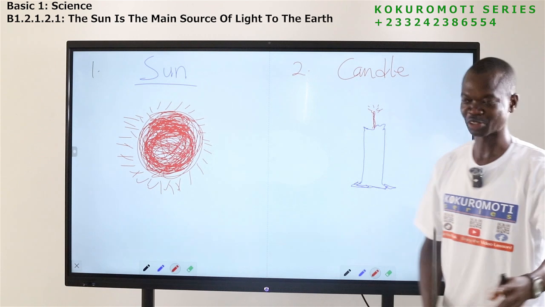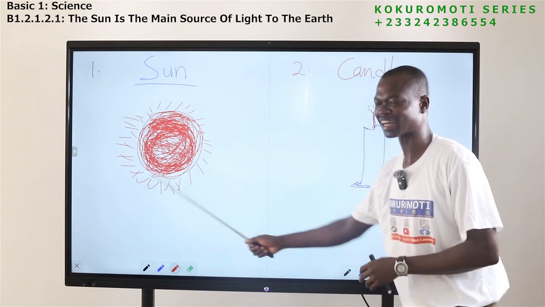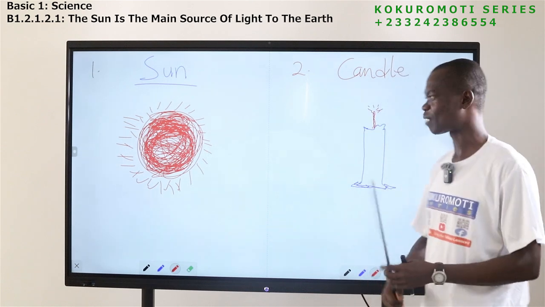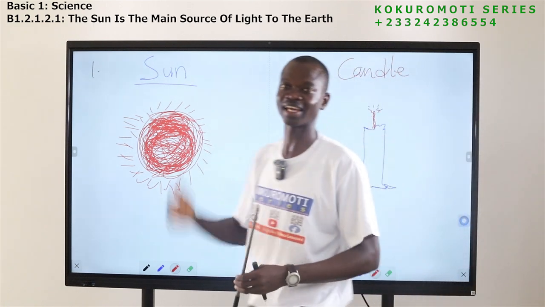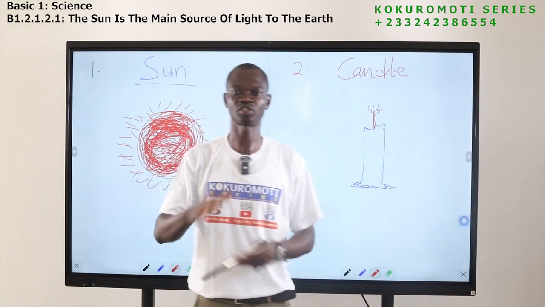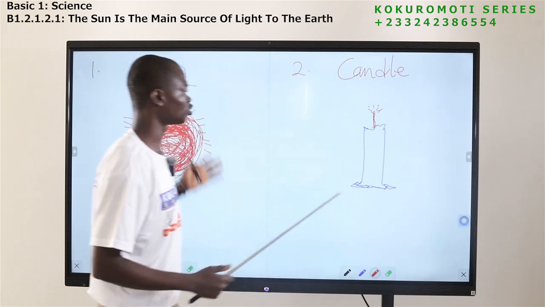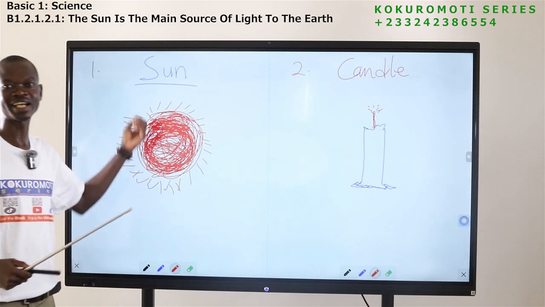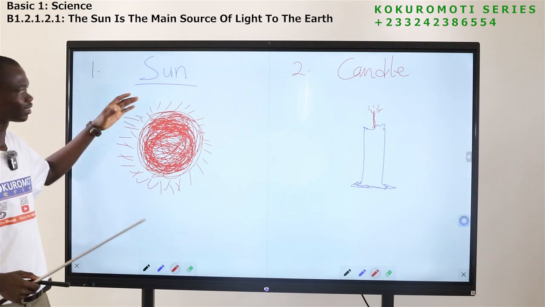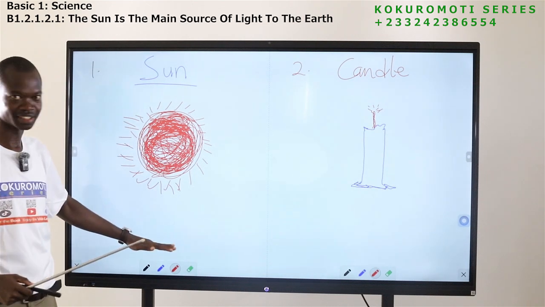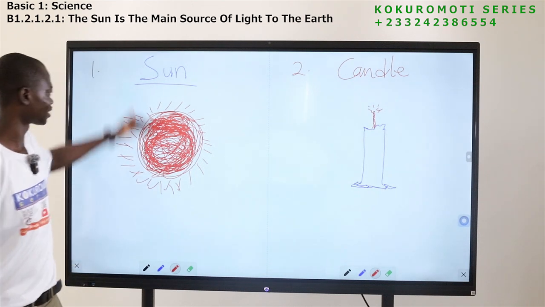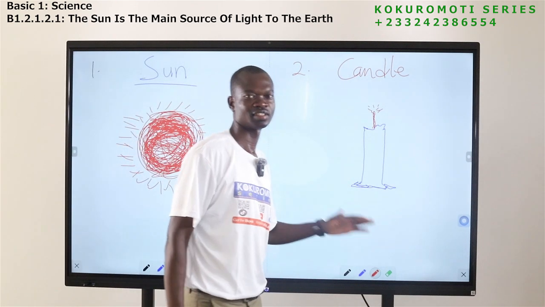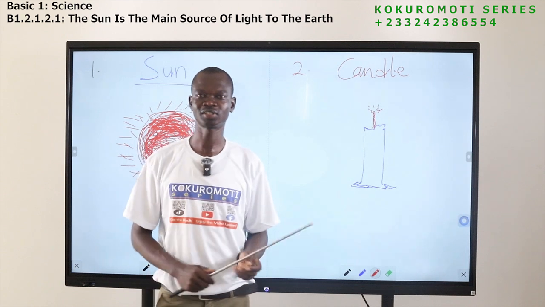You are also going to draw yours. Please take your time. I know you cannot copy this. So take your time. Look at how you will draw yours. Apart from this, there are other sources of light that you can draw. So take your time and draw it for me. So if you are to draw 2 sources of light, anytime you draw something, write the name of that thing, either on top or under it. So this is the sun. Number 2, this is what? Candle.